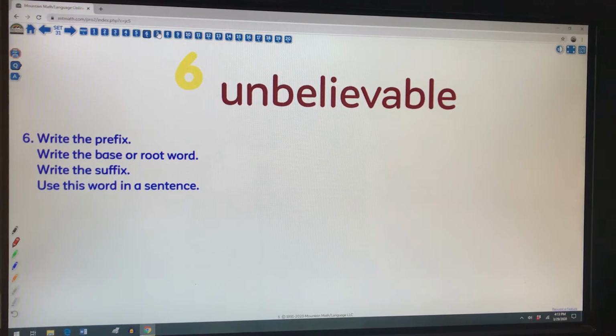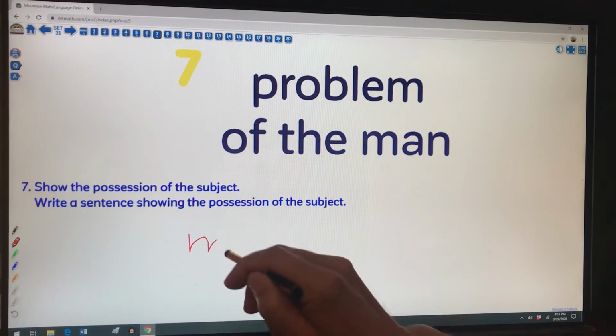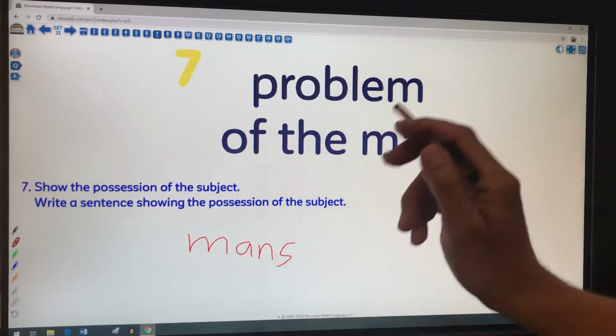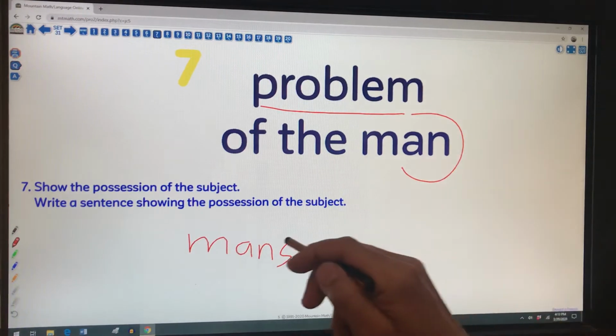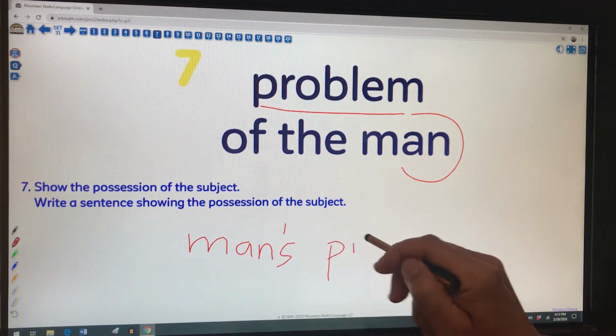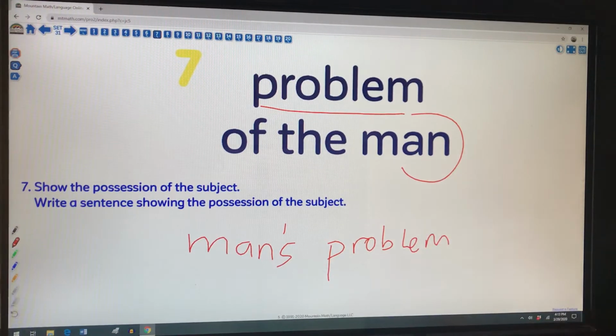All right, number seven. Sorry to get serious there, guys. Problem of the man. More problems. So I have to make the possession of the subject. I know the subject is the man. So I want to make sure that the problem and the man are connected so that you show ownership. So here's the man's problem. Okay.